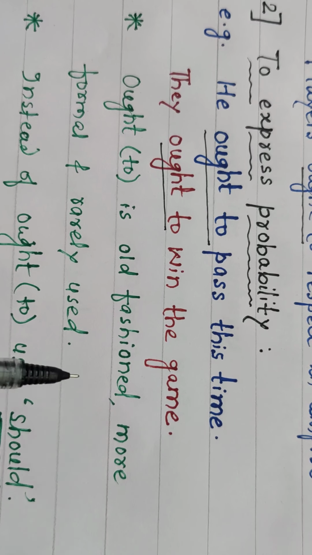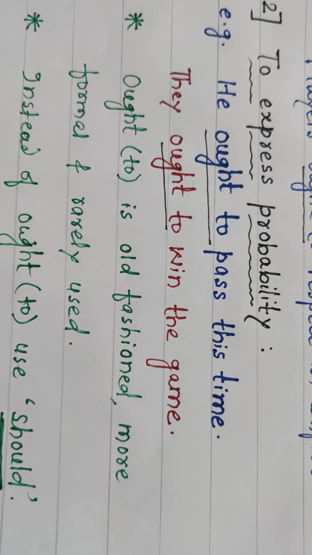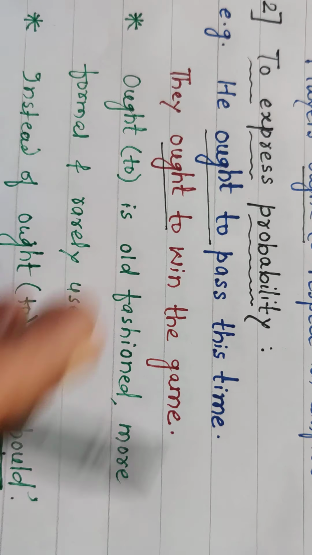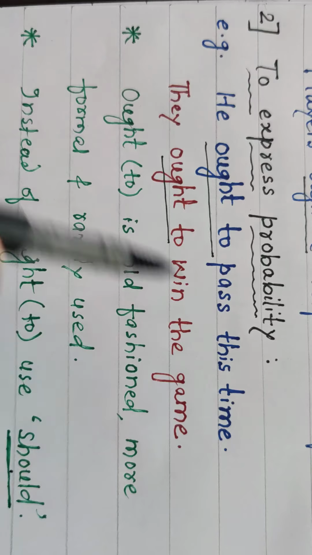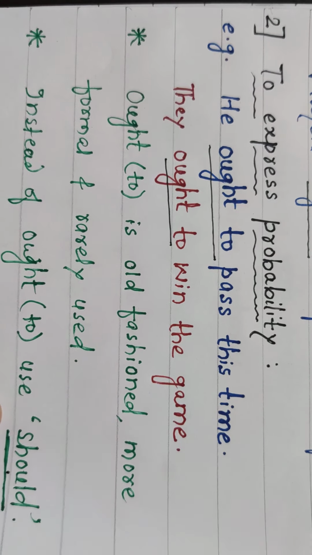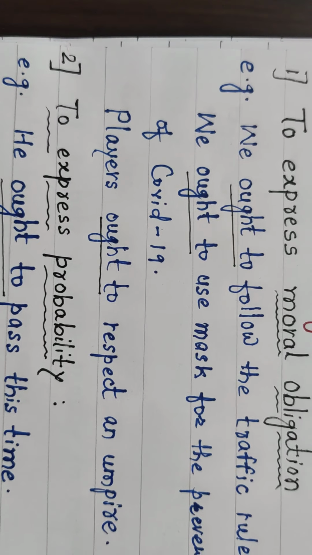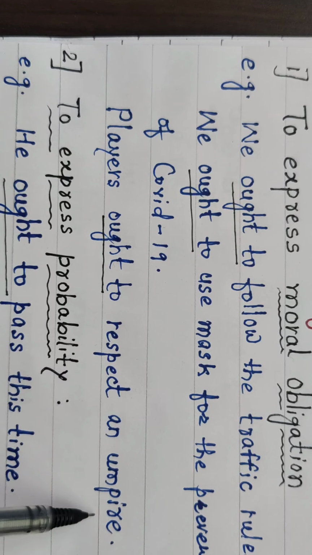But one thing I have to tell you about ought to: it is old fashioned, more formal and rarely used. Instead of ought to, you can use should also. For example, he ought to pass this time, he should pass this time. They ought to win the game, they should win the game. Players ought to respect an umpire, players should respect an umpire.